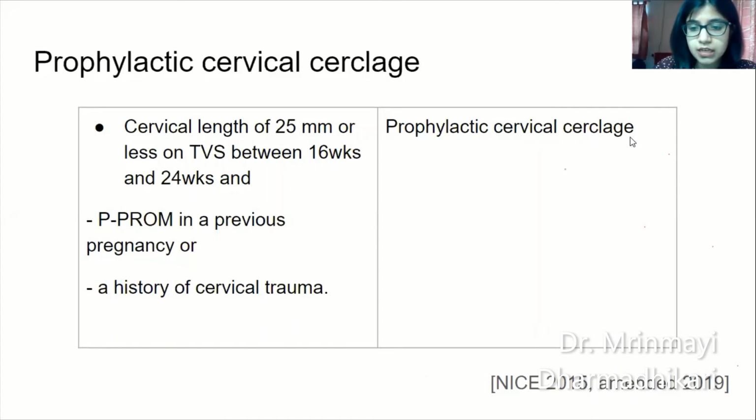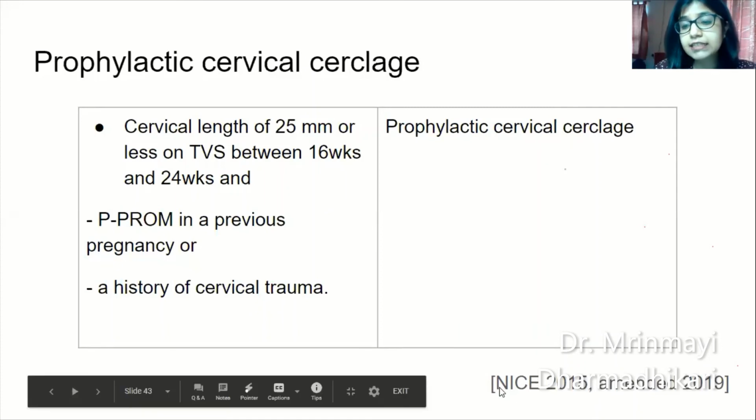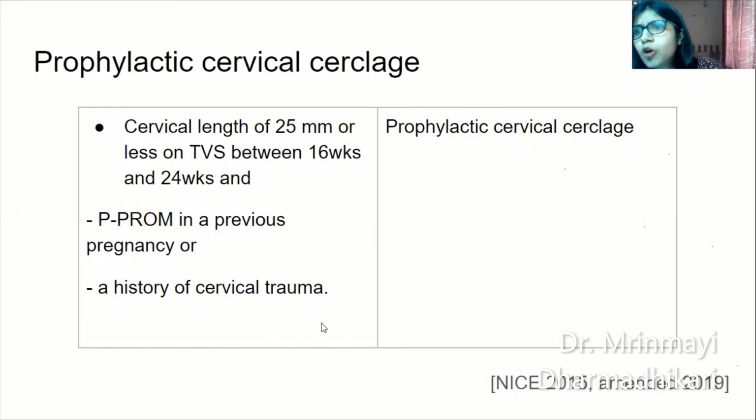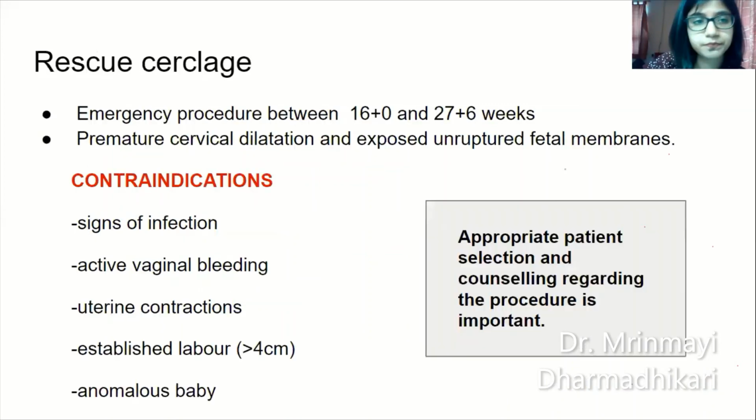This is what was recommended by RCOG and NICE guidelines in 2015. History of cervical trauma includes cervical conization or possible cervical dilatation or repeated evacuations in previous pregnancy, especially second trimester, or a large loop excision of the transformation zone. All these are history of cervical trauma, which can give rise to cervical incompetence.